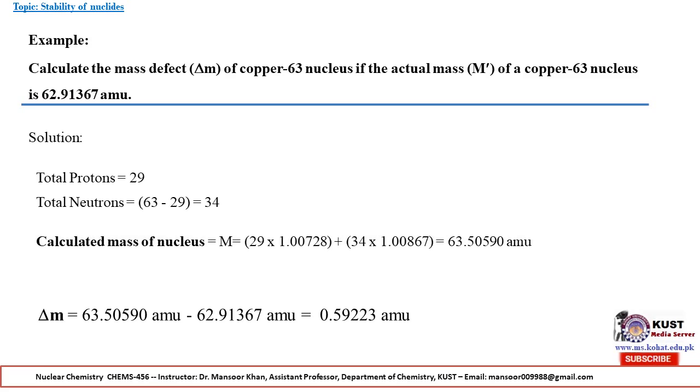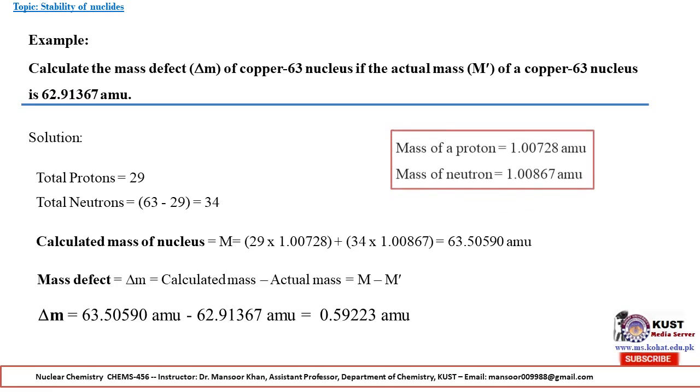Calculated mass of nucleus is equal to 63.590 atomic mass unit, and the mass defect is calculated mass minus actual mass of protons and neutrons. Putting all these values, the answer is 0.59223 atomic mass unit. So 0.59223 atomic mass unit is its mass defect.